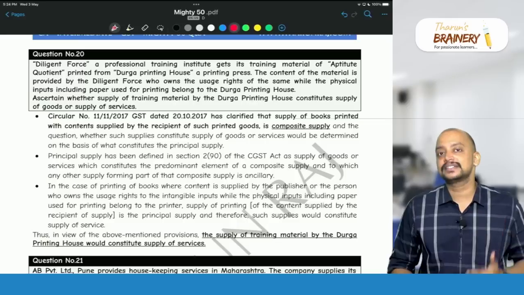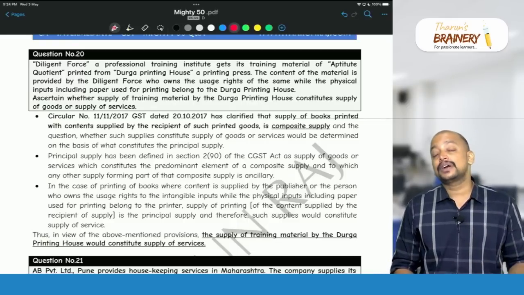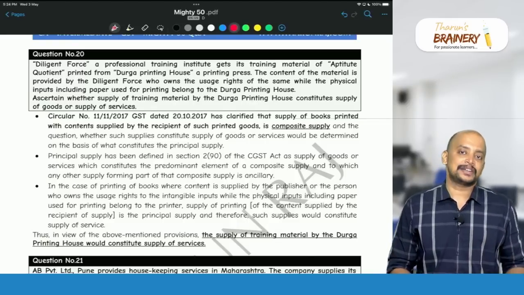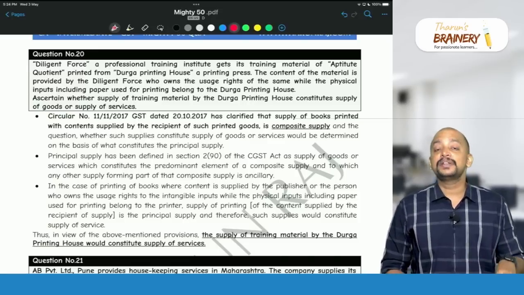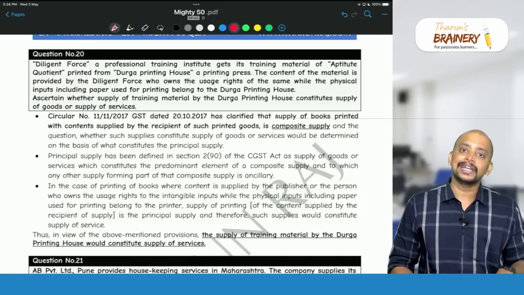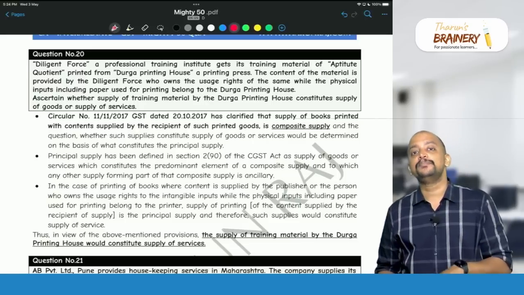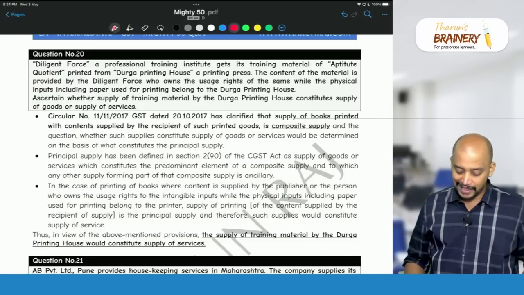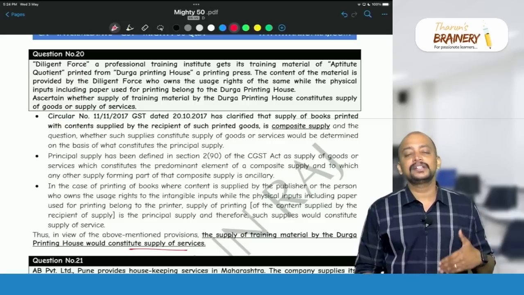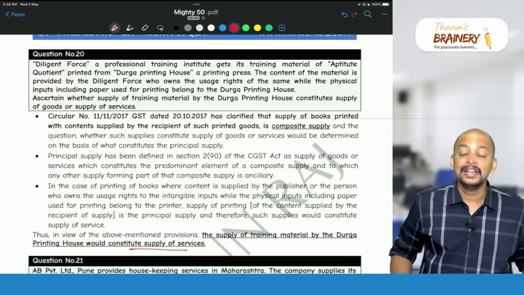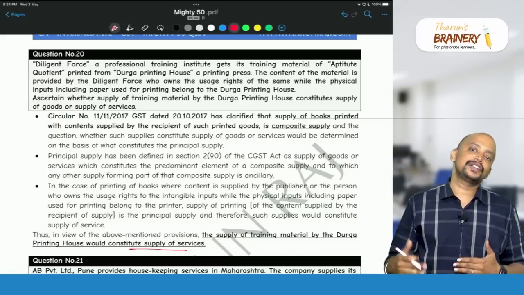We have a CBIC circular which says that we need to classify based on composite supply. So in case of books, what constitutes the principal supply? The principal supply is not paper and ink. The principal supply is the service element, printing. So therefore it will be treated as supply of service. That's what we need to write. For example, if it is tissue papers, etc., the principal supply is goods, so therefore it will be classified as supply of goods.